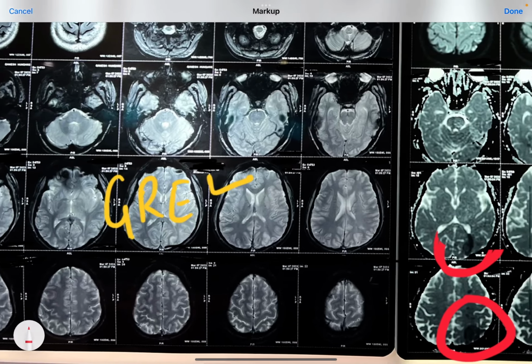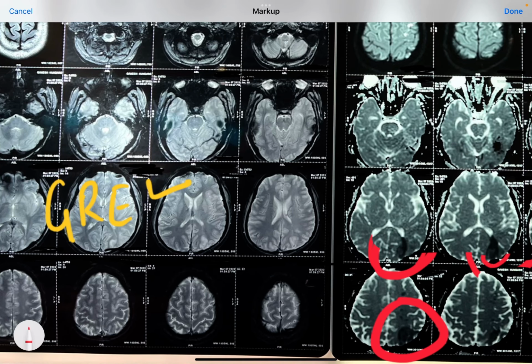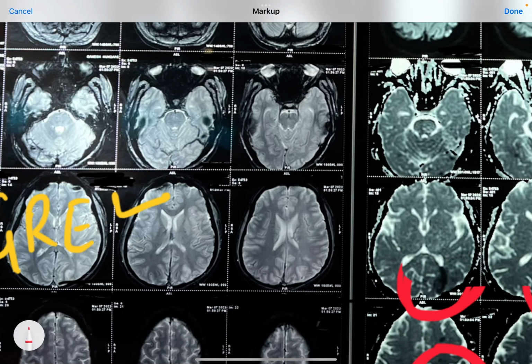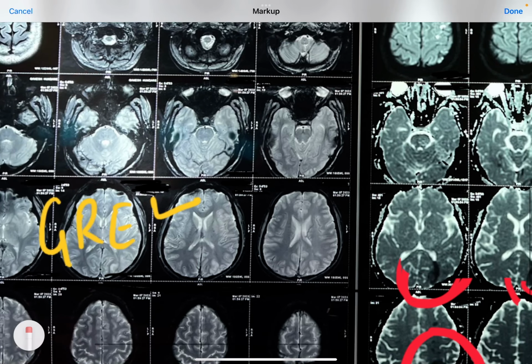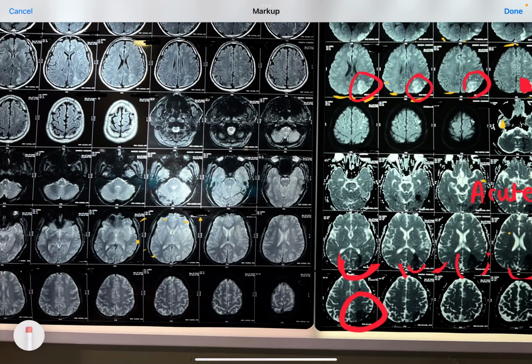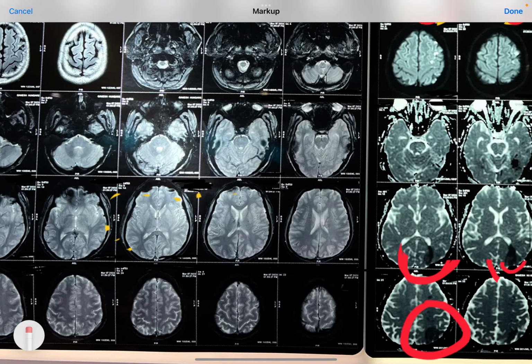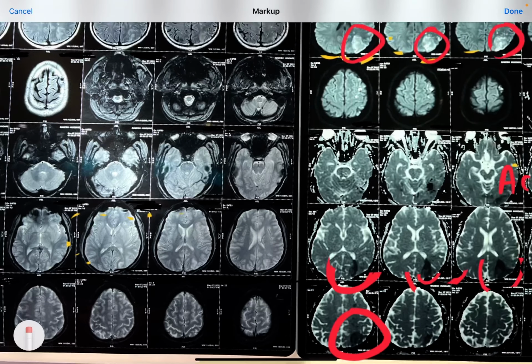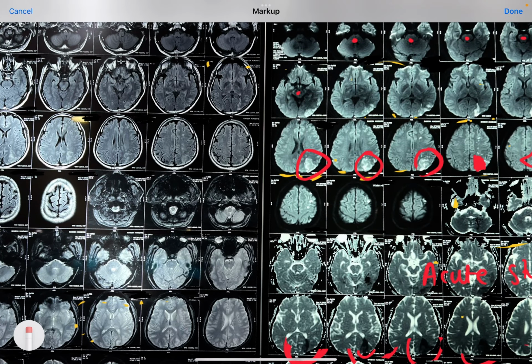And on GRE, if there is a bleed anywhere, it will be very dark black in color, just like this or just like this. This is actually an artifact, and this should be matched with the patient's clinical symptoms, whether hemiparesis or vision loss or any other particular neurological loss, and that area should be matched up with the lesion. In GRE, it is clear you are not able to see any dark black spot in this territory. So there is no hemorrhage at all.